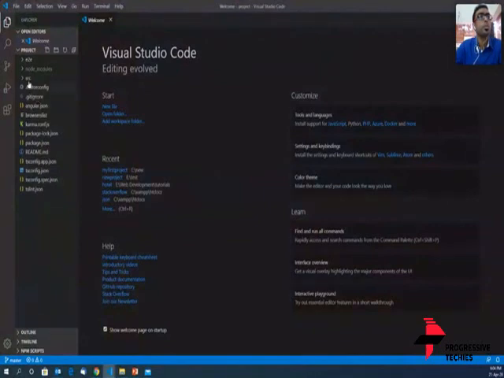Okay, so this is the project. Like I said, don't get scared or worried on seeing so many folders and files. None of this should worry a person who is going to start off with Angular. The only thing you have to look at, being a beginner in Angular, is that you have to go into the source folder.